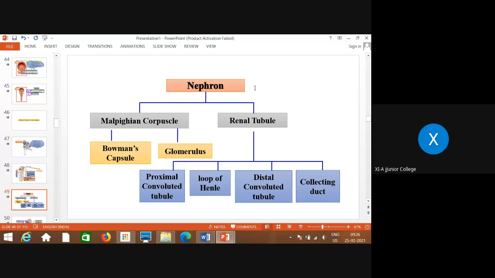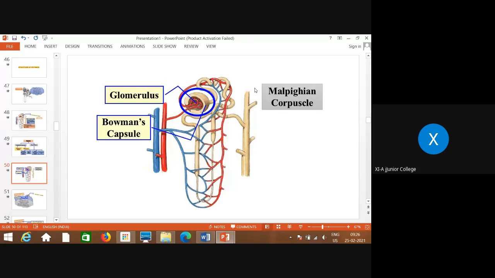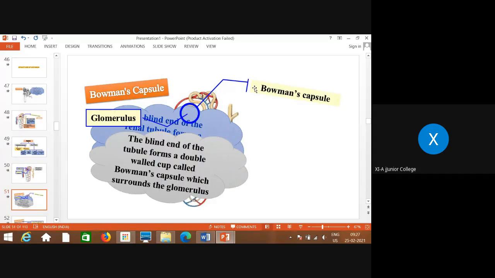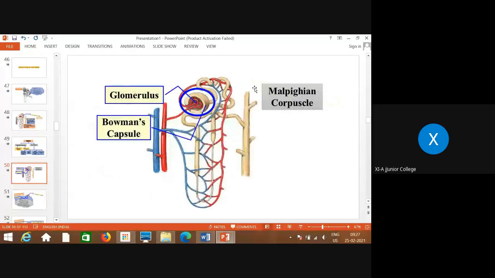Malpighian corpuscle includes Bowman's capsule and glomerulus, whereas renal tubule includes the proximal convoluted tubule, that is called PCT, the loop of Henle, U-shaped structure with the descending and ascending limbs, and the distal convoluted tubule, DCT, and the last part, the collecting duct. So this is all about the structure of the nephron. Now I will stop here.